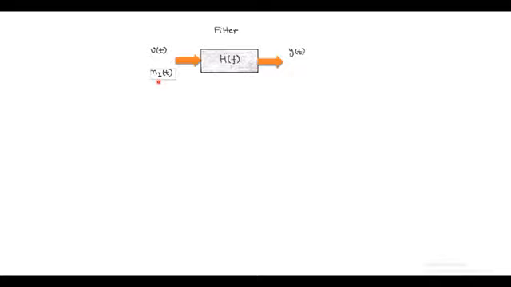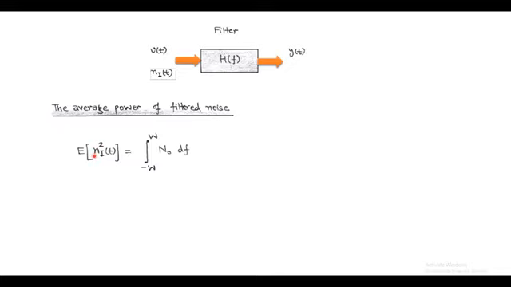Since the low pass filter removes quadrature component completely, we consider only in-phase component at the input and output of the filter. Now the average power of in-phase component can be computed using expectation operator, and expectation of n_i square is called average power of filtered noise, and it is equals to integration of N0 into df taken limit minus W to plus W. Here N0 is called average noise power per unit bandwidth.